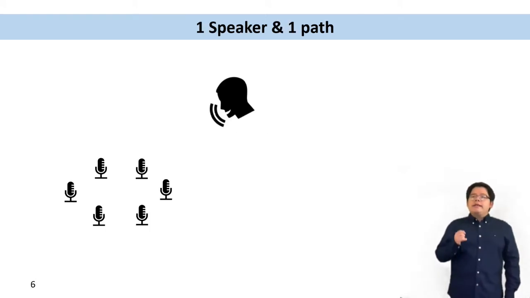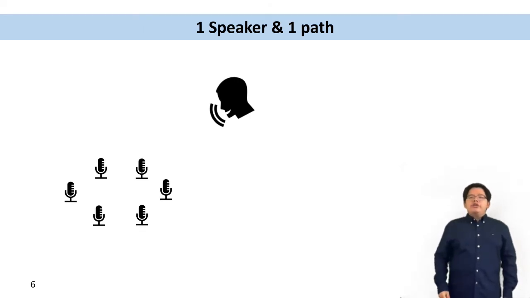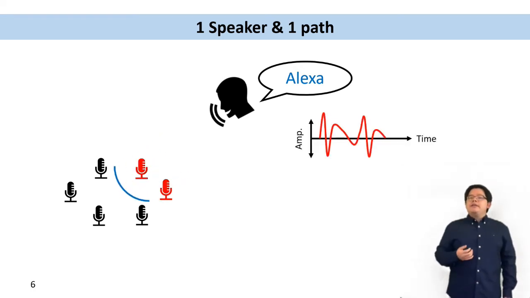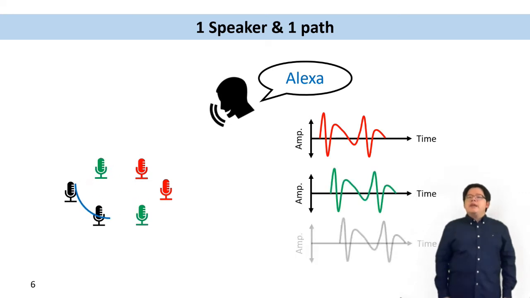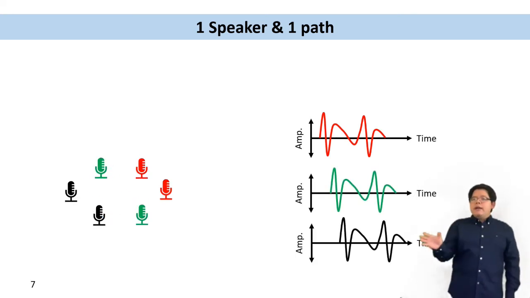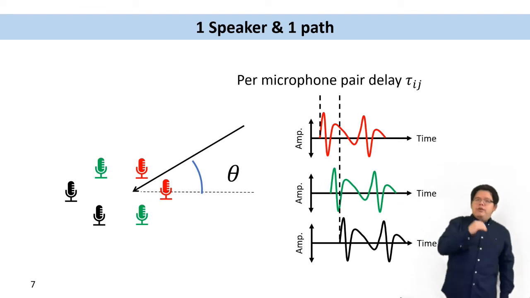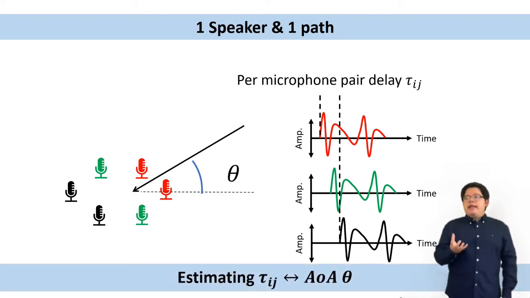For the AOA primer, let's start from the easiest one. A single user and 1 path. When the user speaks Alexa from the top right of the array, the acoustic signal will first arrive at these 2 microphones. We mark it red, and then the green microphones, and lastly the black microphones. If we plot the received signal along the time domain, we can see a signal delay between any microphone pairs i and j, denoted as tau ij, and this delay depends on the AOA of the incoming signal. So if we can estimate this delay, we can map it back to the signal AOA.